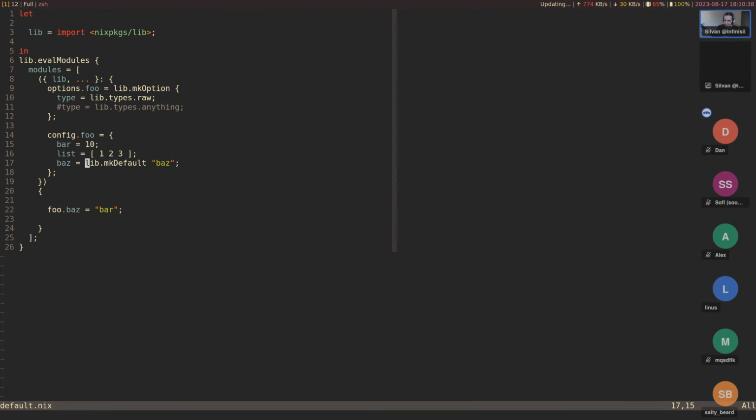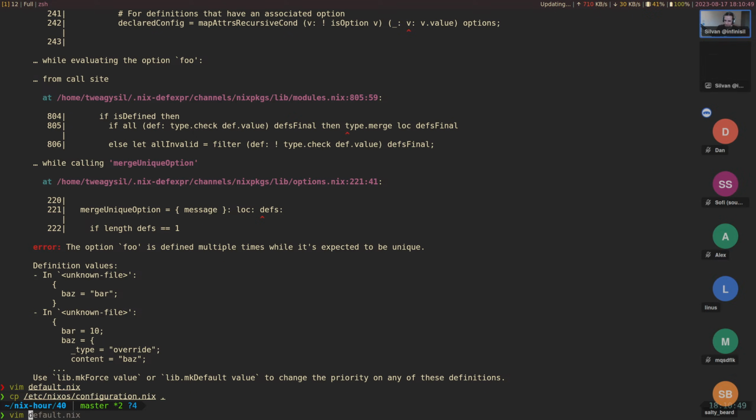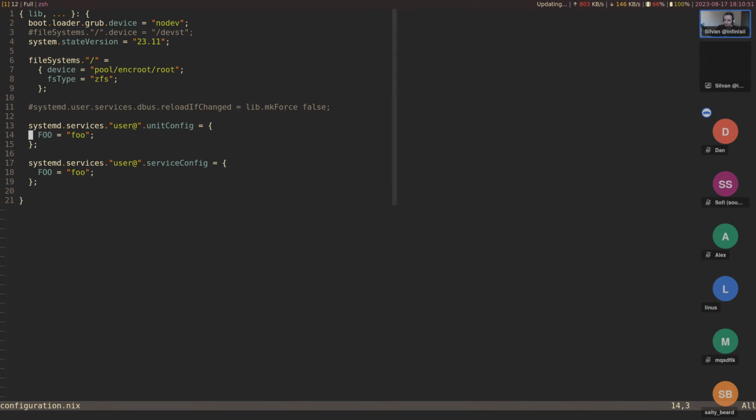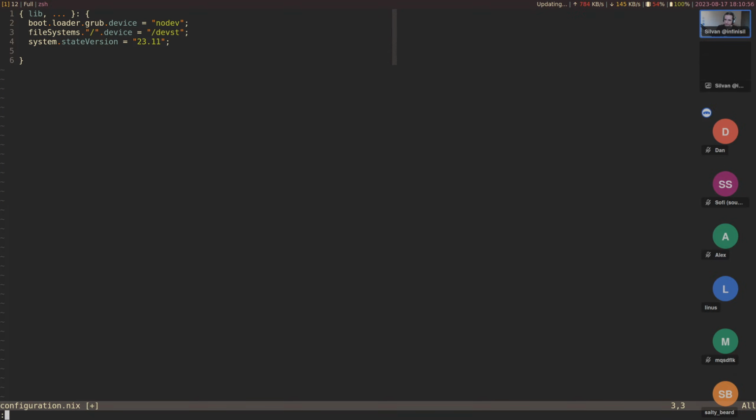Let's try to get something. We should get some better example here actually. So let's copy a configuration.nix and then evaluate that. So we have a, well, let's say old one here, but this works.